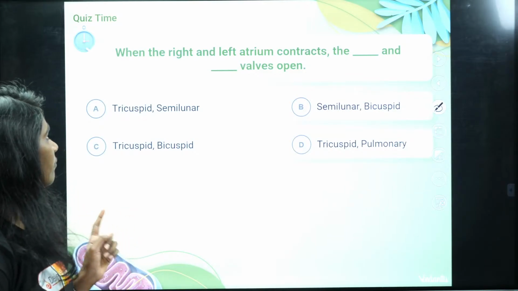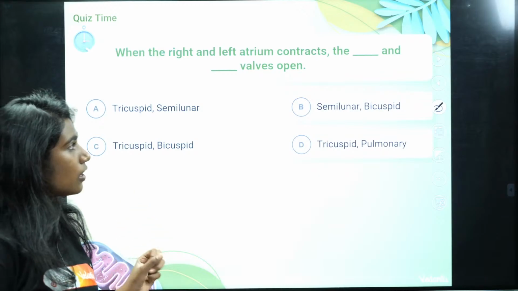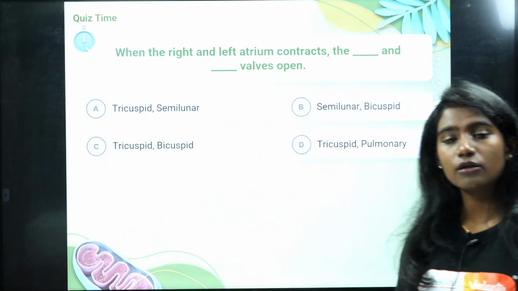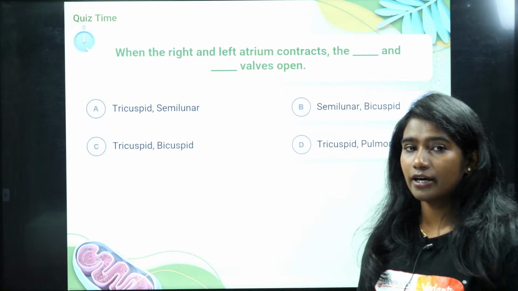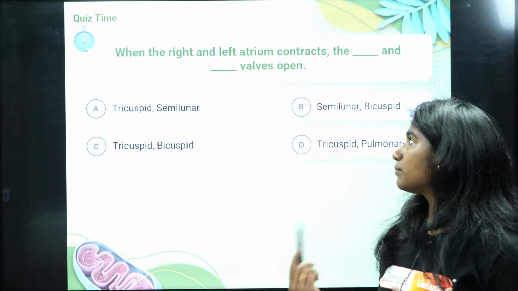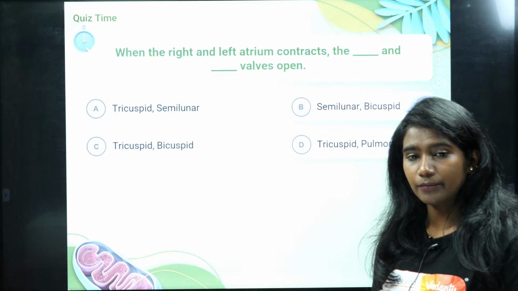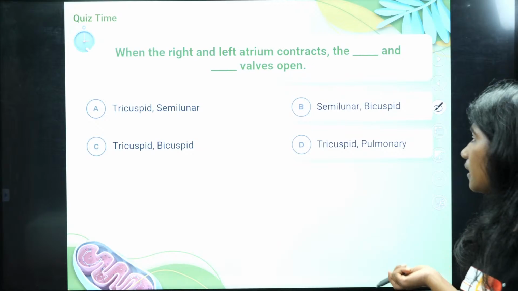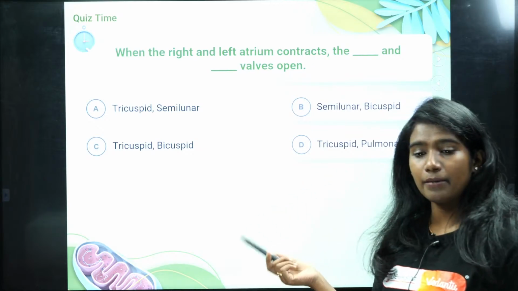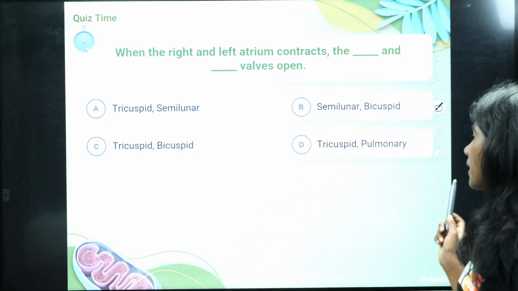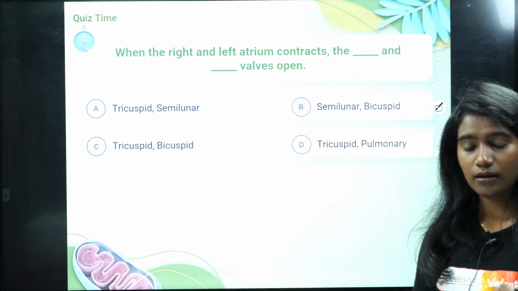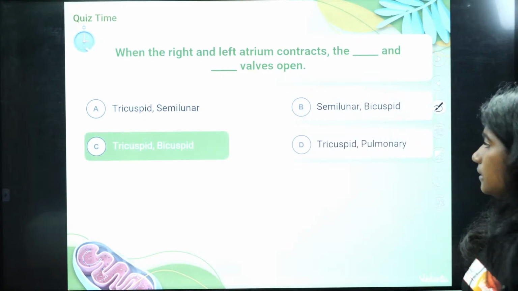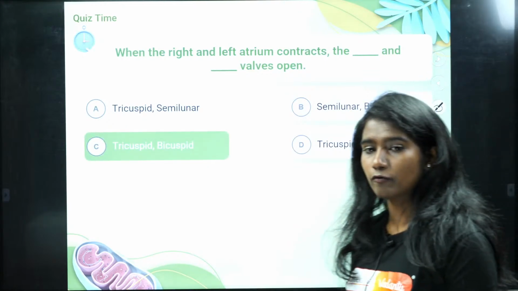Okay, so when the right and left atrium contract, dash and dash valve opens. What is the valve that is present between the right atrium and right ventricle, and what is the valve that is present between the left atrium and left ventricle? Is it tricuspid and semilunar, or semilunar and bicuspid, or tricuspid and bicuspid, or tricuspid and pulmonary? It is option C, tricuspid and bicuspid valve.